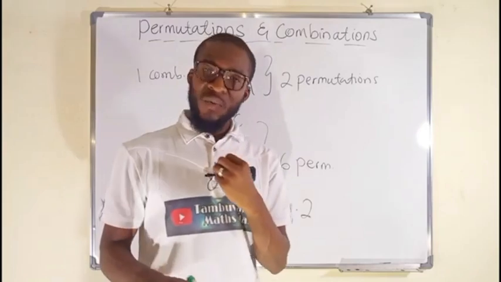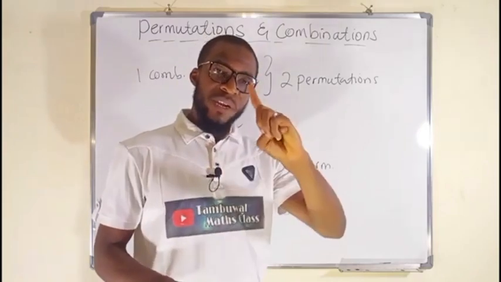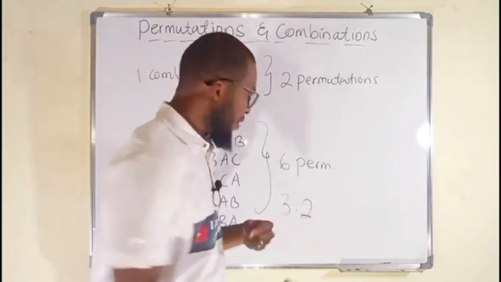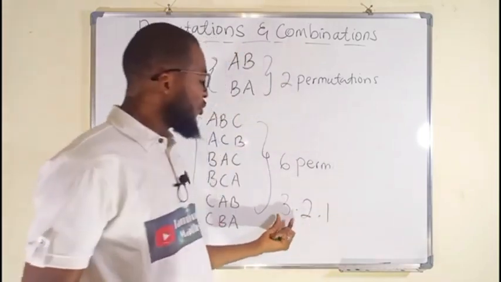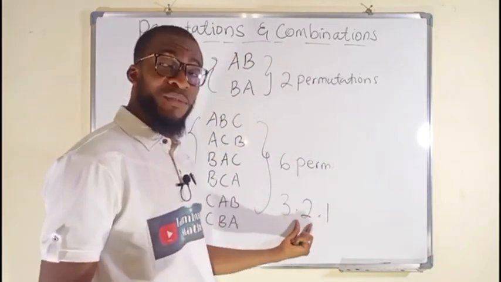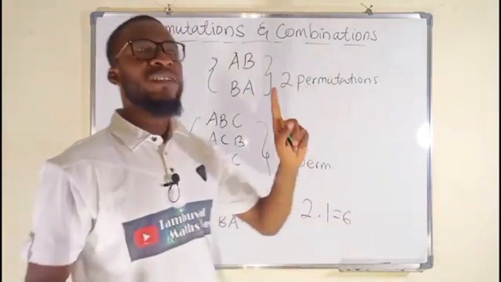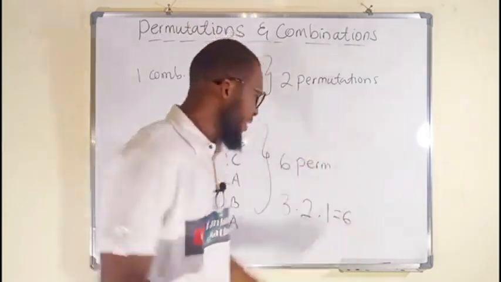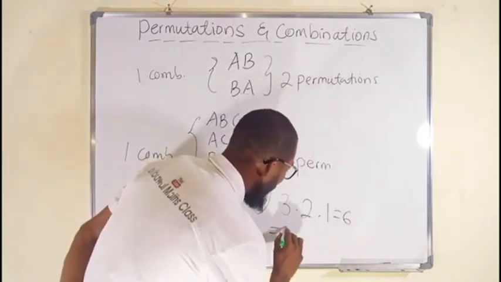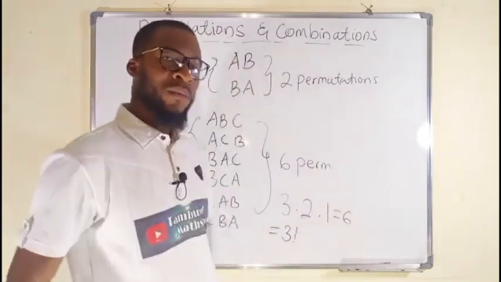After choosing the second one, you have only 1 letter left. Can you see that? 3 times 2 times 1 is equal to 6. And this is just a definition of factorial. This is equal to 3 factorial.